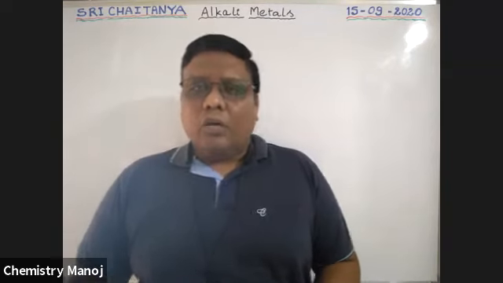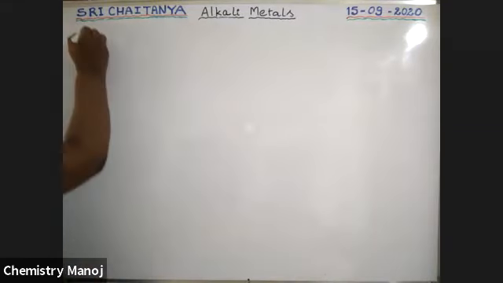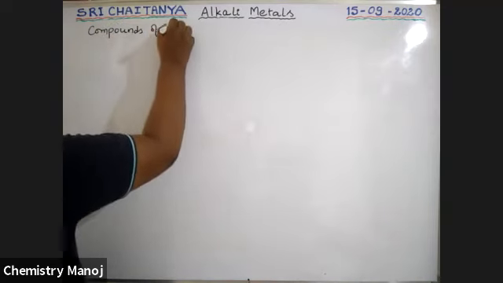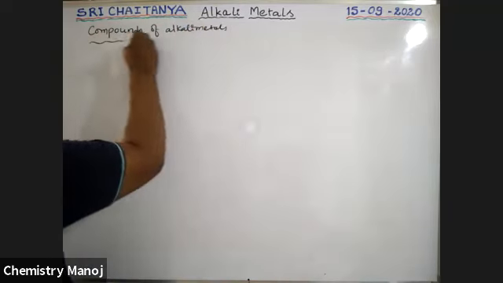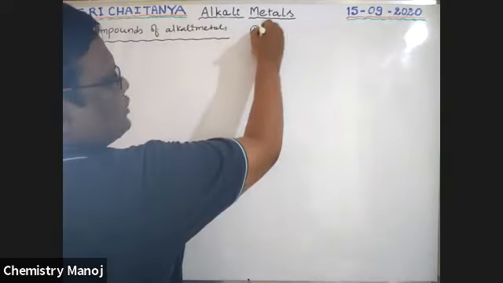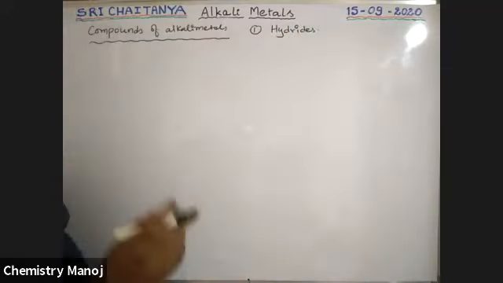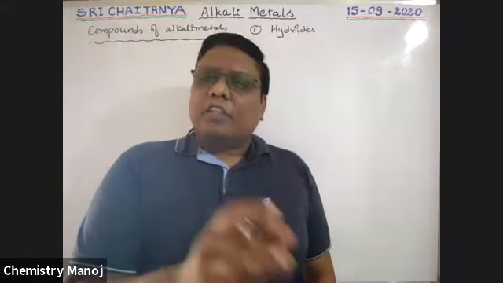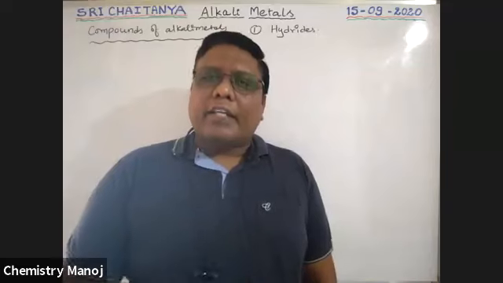So now our topic is compounds of alkali metals, boys. In this category, the first compounds are hydrides. On reaction with hydrogen, alkali metals give hydrides. Already we completed the topic at the time we explained the reactivity with hydrogen. So hydrides are completed, boys.